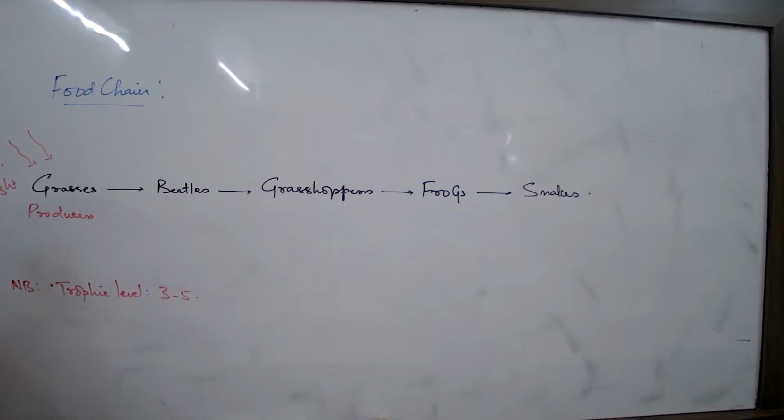Now that they have utilized only 1% of the sunlight and have been able to make food, that's why they are known as producers. What is the other word? Producers, or they are also known as autotrophs.